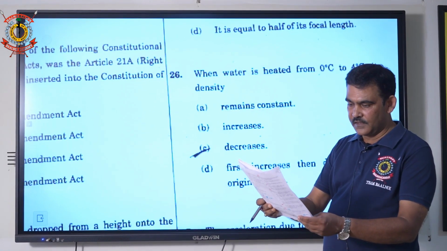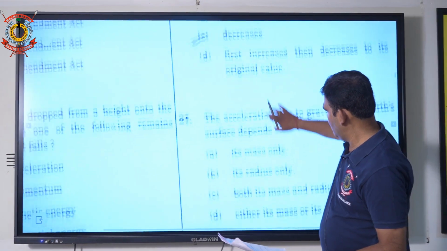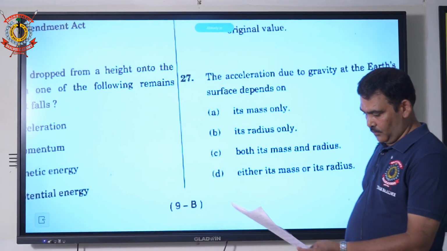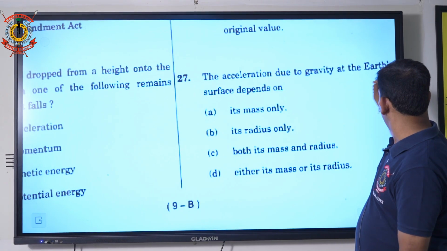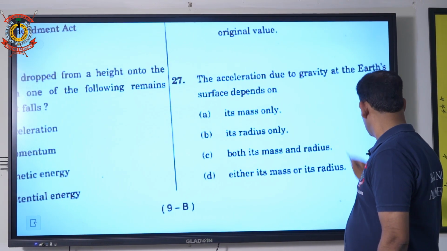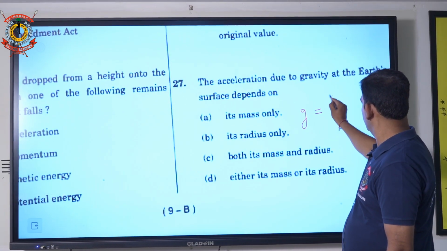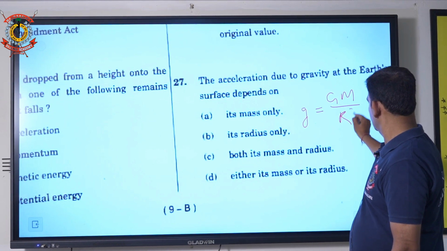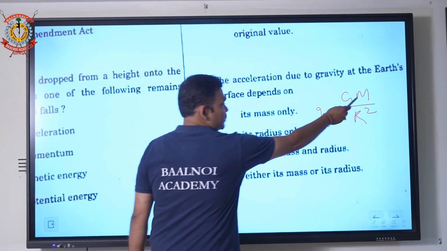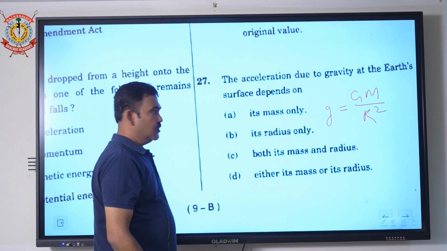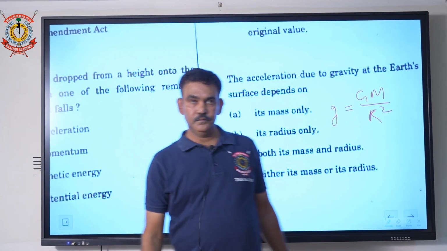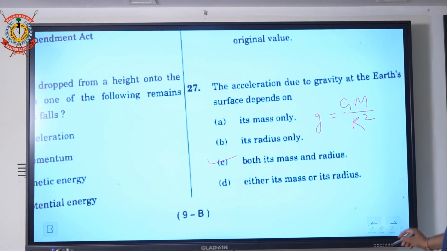Next question is question number 27. The acceleration due to gravity at the earth surface depends upon. This is your formula to find acceleration due to gravity. Capital M is mass of the planet and R is radius of the planet. So acceleration due to gravity depends upon both mass and radius of the planet. So this is your correct answer. Answer number C.